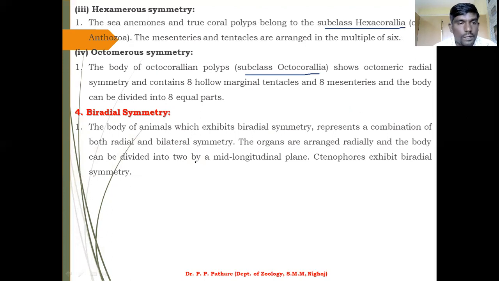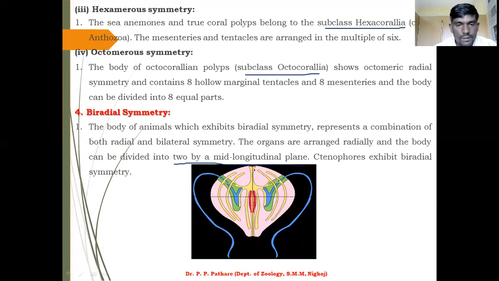This is very important. If you want to study biradial symmetry, this word is very important: two by mid longitudinal planes. You can easily divide your animals. So let us take the example of biradial symmetry. This is your central axis point. If you want to divide, you can just draw this line and get two equal halves of the animal body.